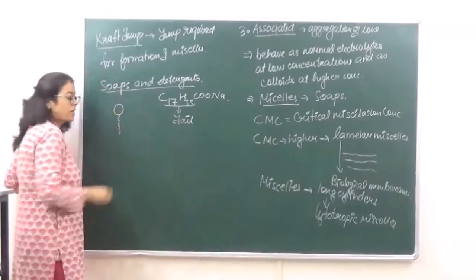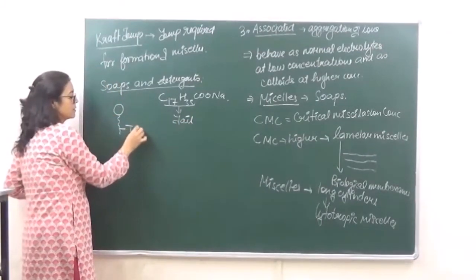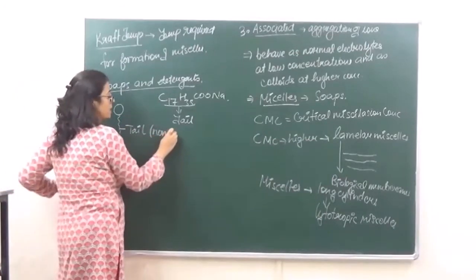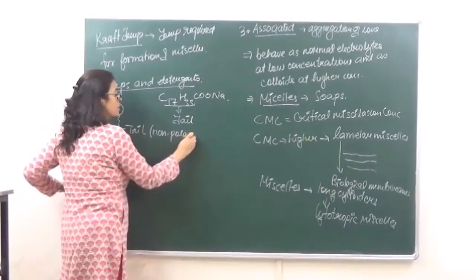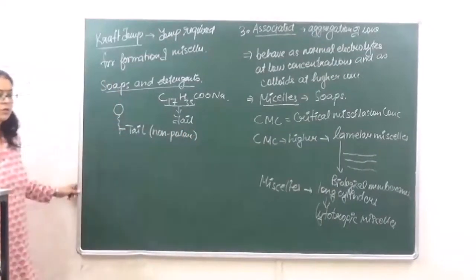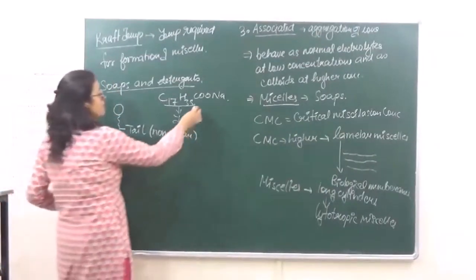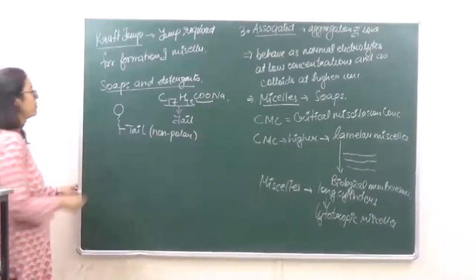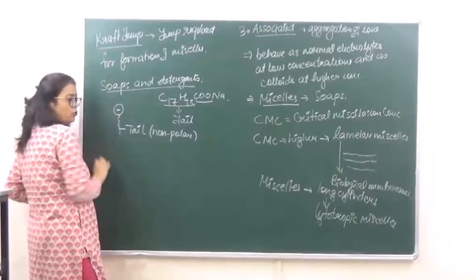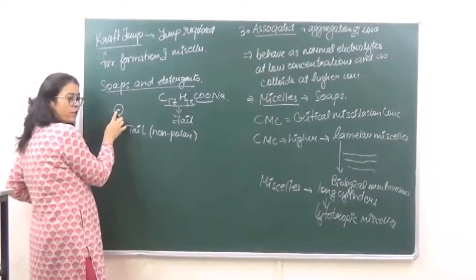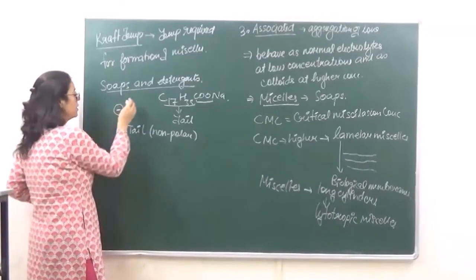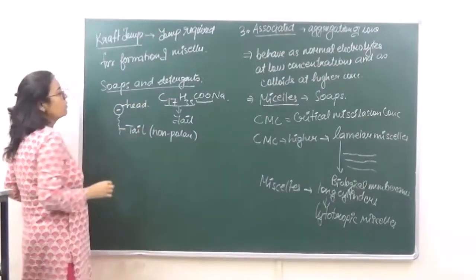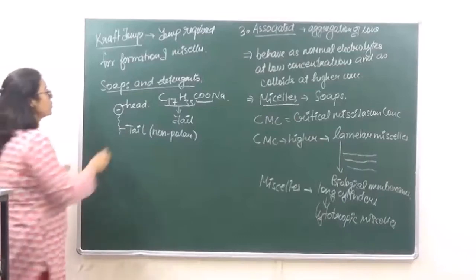This tail is going to be non-polar in nature, right? Whereas this portion present over here, COO negative, is the polar head. So you can see a negative side over here. Actually, what are polar and non-polar? I just said. So this is going to be the head which is polar.